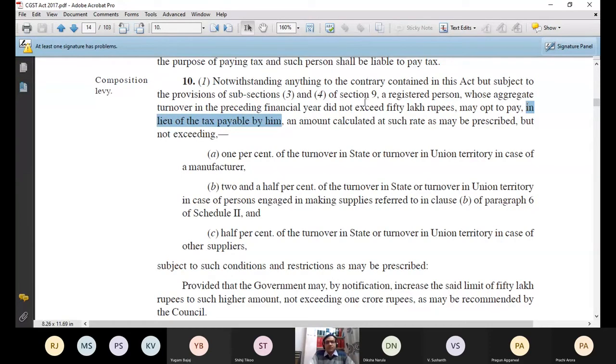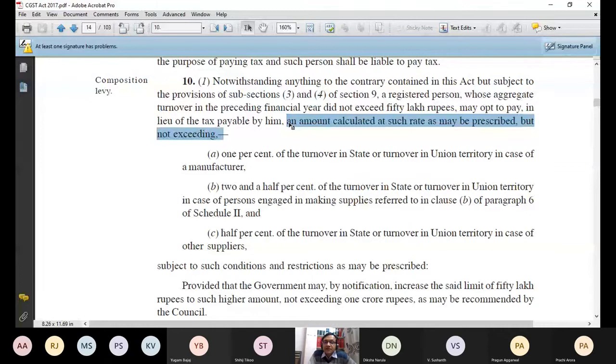An amount calculated at such rate as may be prescribed. So what do you mean by the word prescribed? That means check the rules, the CGST rules. So rather than paying the normal tax, simply pay the tax at such rate which is written in the rules, but not exceeding